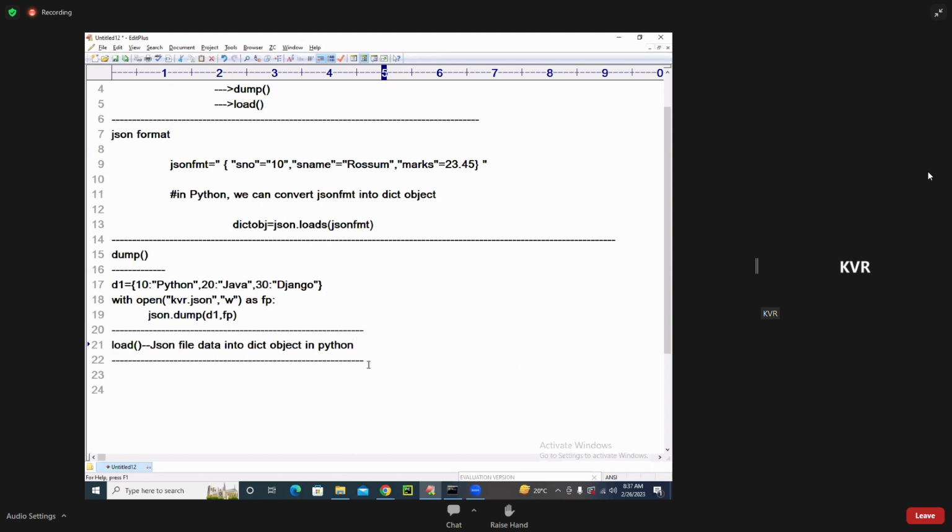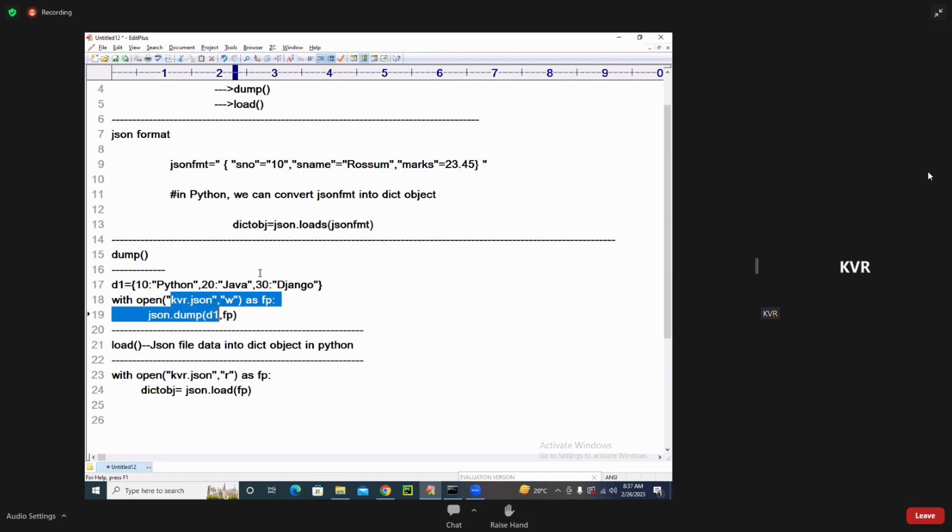Students in online, come on, guys. What should I do? With open, what is my file name? kvr.json, comma what? R as what? FP. What am I going to do? I'm going to do json.load of fp. Are you able to follow? It is going to get the data in the form of what? A dict object, I'm going to get it. Did you understand this?